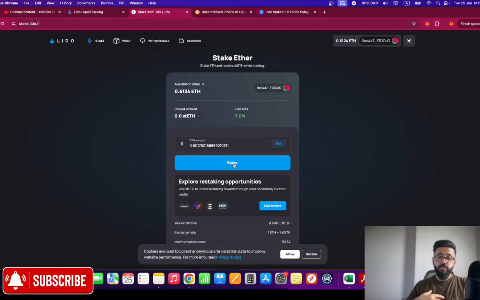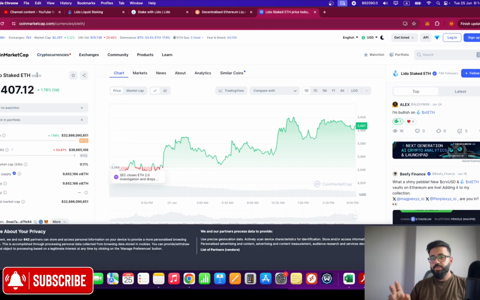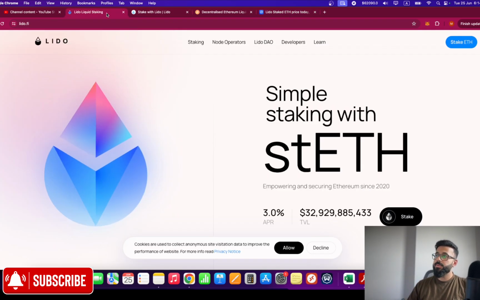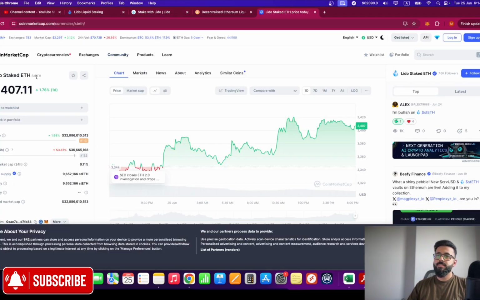Now, the second question is most of the people ask me if it's safe to stake their Ethereum. The short answer to this is yes, it is safe because when your Ethereum is transferred to Lido or any other platform for that matter, you will receive another token called Lido staked Ethereum, or in short, it is called stETH. So this is the token. This is 1:1 to the Ethereum value at any point. And even if you are unable to unstake your Ethereum later from Lido or any other platform, you can simply go ahead and sell your stETH tokens on any decentralized exchange. They will be 1:1 to the Ethereum value.